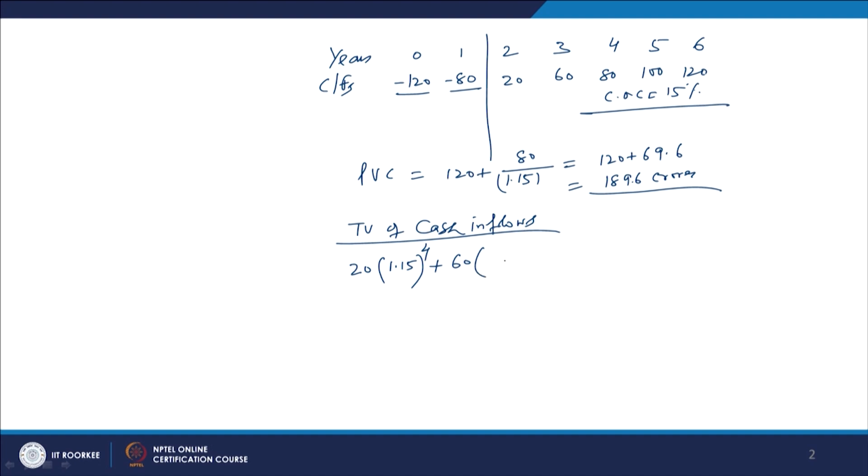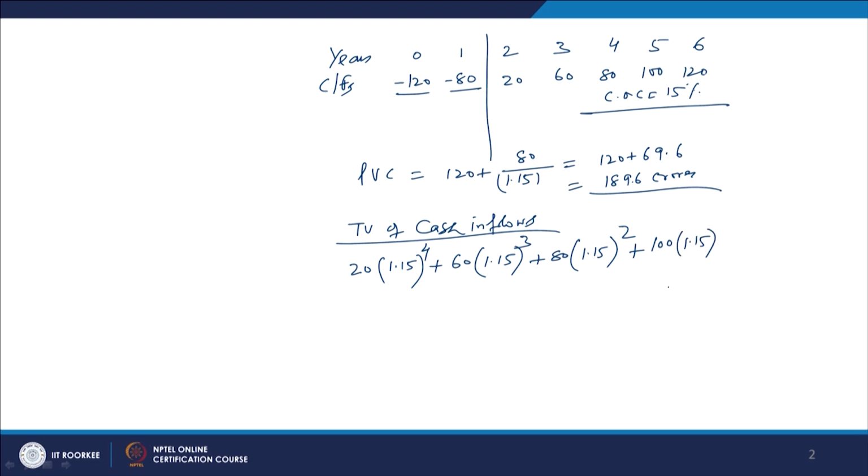Then plus 60 into 1.15, but the power will be 3, because this inflow of 60 crores will be invested only for 3 years, as only 3 years are left now. Plus the remaining amount, 80 into 1.15 with power 2, as you are investing this amount only for 2 years. Plus the compounding for this 100 in the next year has to be done for how many years? Only for 1 year.